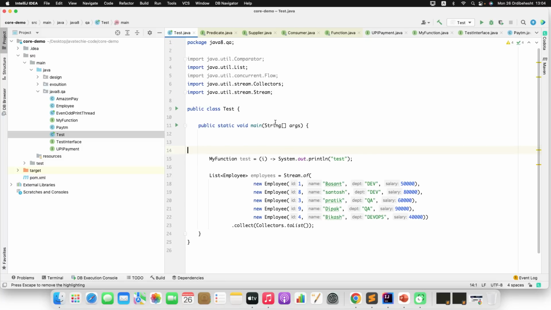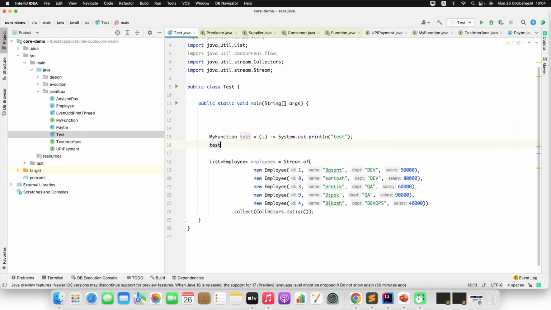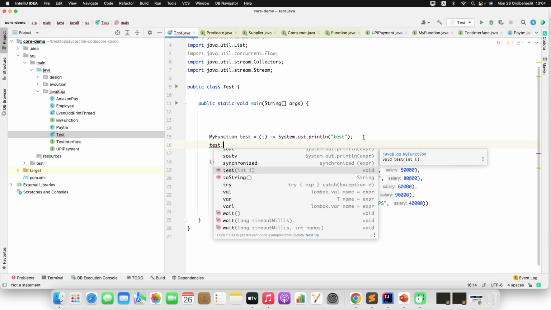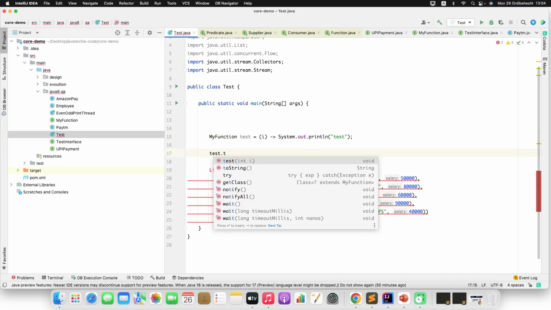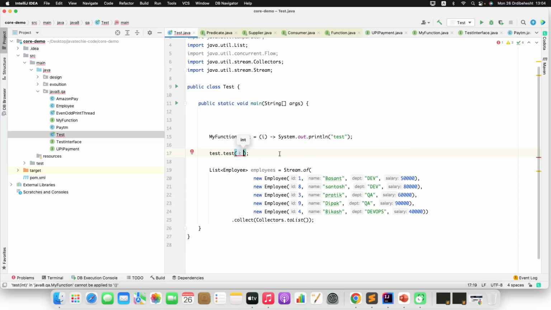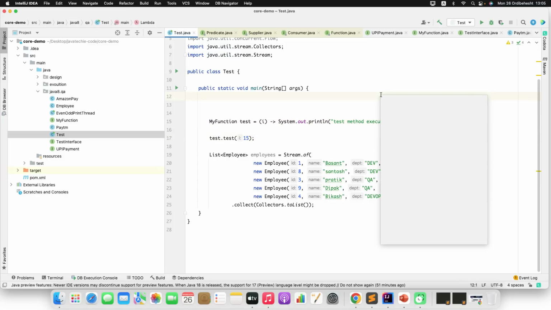Let me check whether that works, my function dot test. Now you can call test dot, what is the method name, test, and give some input. Let's say I'm giving 15. Now if you run this piece of code, it will print. Let me add some different message, test method executed or something like that. Now if I run this, it will just display this test method executed.